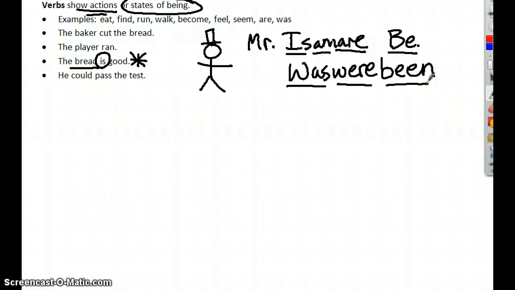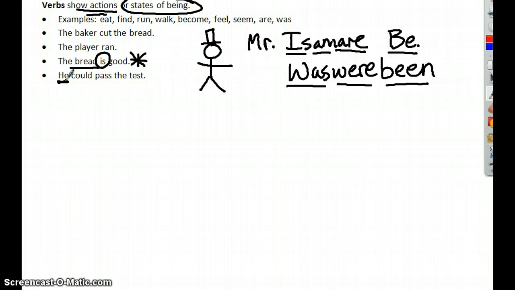If you look at this sentence, he could pass the test. There is an action in this sentence, so there's no state of being, but there's more going on here. The subject, what the sentence is about, is he. And then we ask ourselves, what's he doing? Well, he could pass the test.